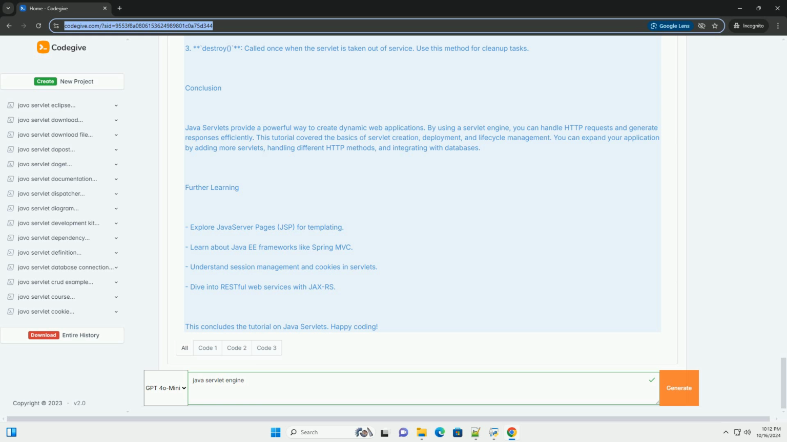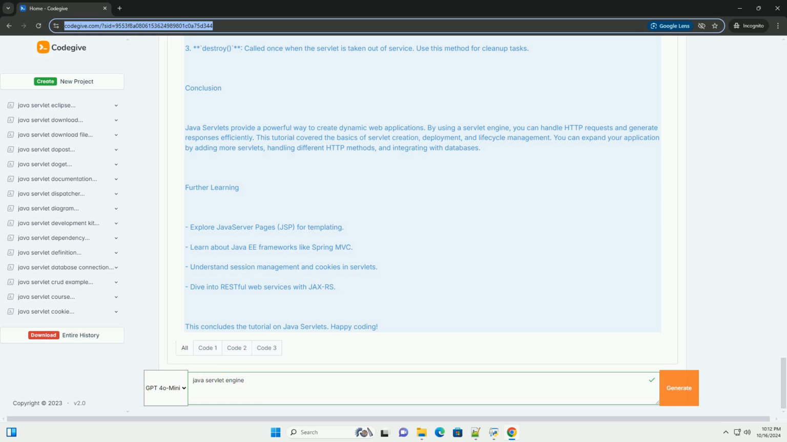Step 3: implement the servlet code. Here's an example of a simple servlet that responds with Hello, World. Step 4: configure web.xml (optional). If you prefer not to use annotations, you can configure your servlet in the web.xml file located in the WEB-INF directory.